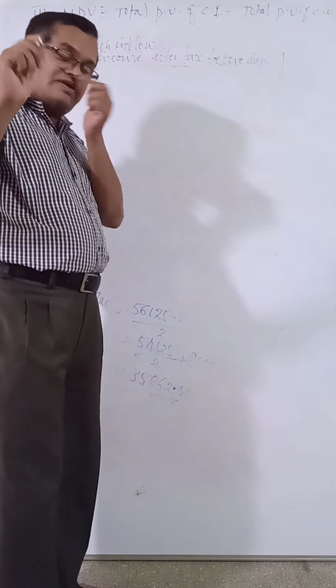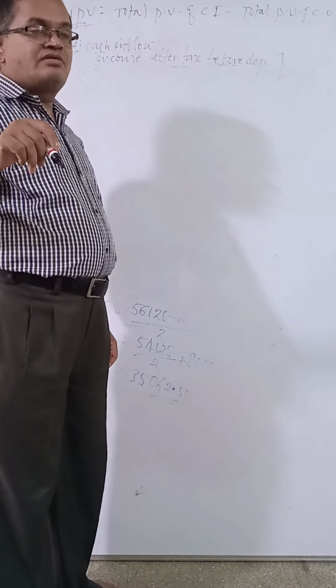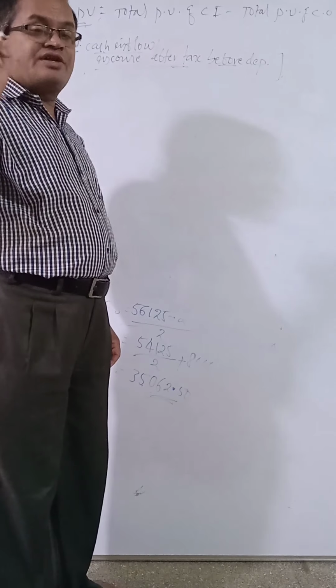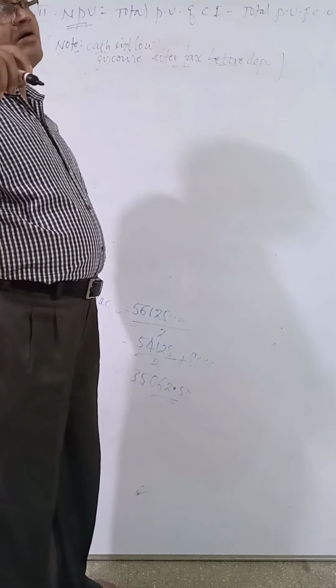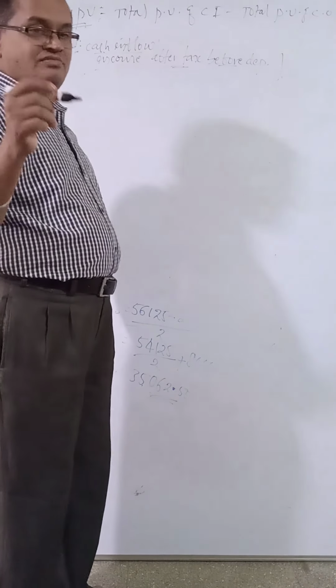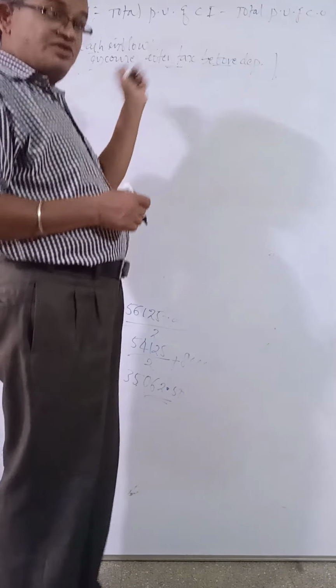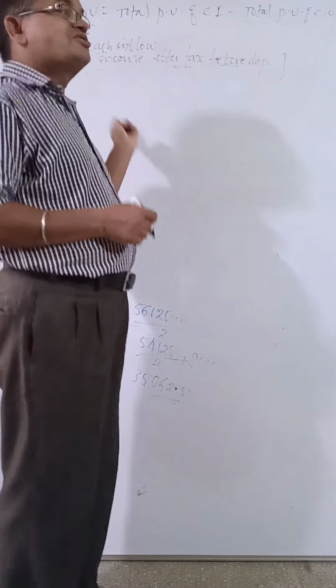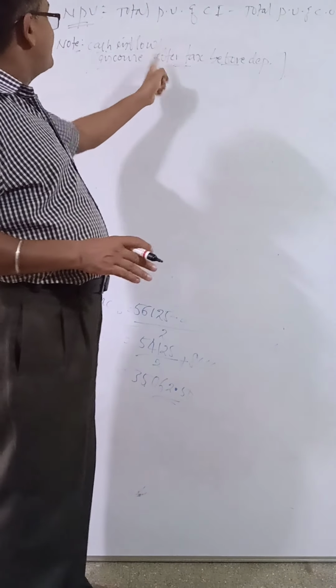In the accounting rate of return method we have taken cash inflow or income after depreciation and after tax. But here cash inflow means after tax but before depreciation. All other methods are like this, only that one differs.